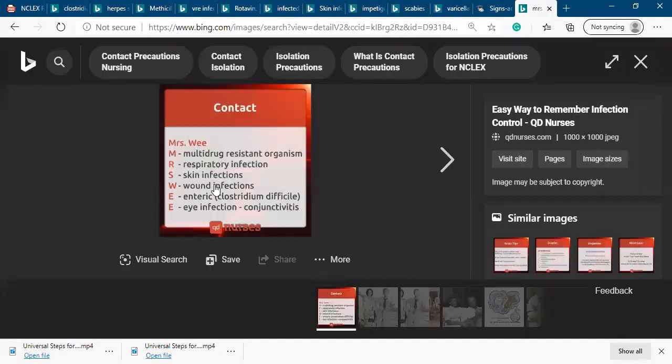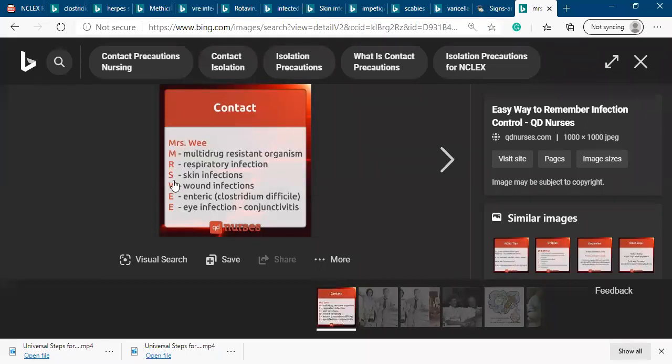So this is an easy way to remember contact precaution: we say MRSA WEE. M stands for multi-drug resistant organism. R stands for respiratory infection, which is contact precaution.